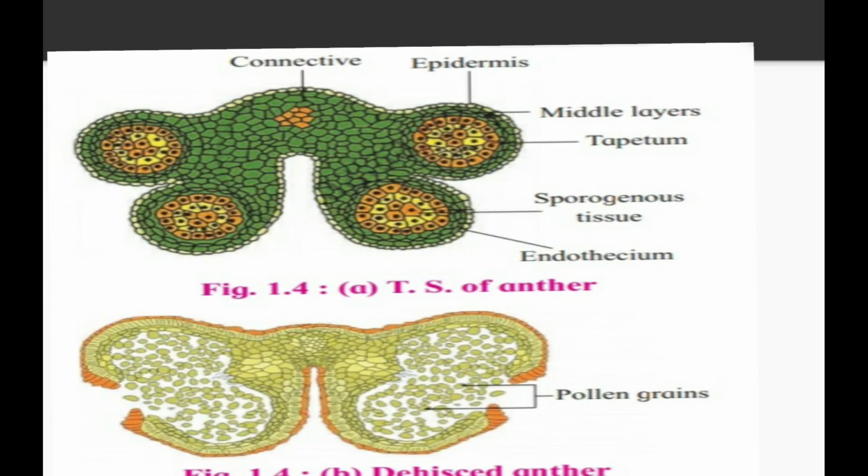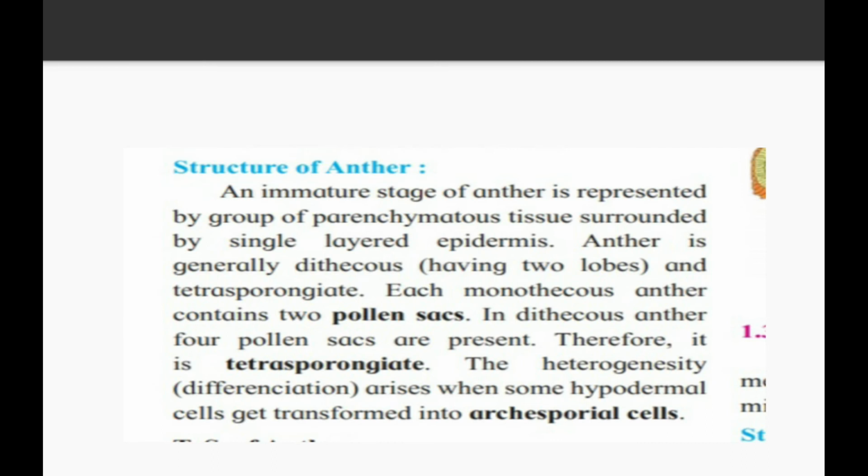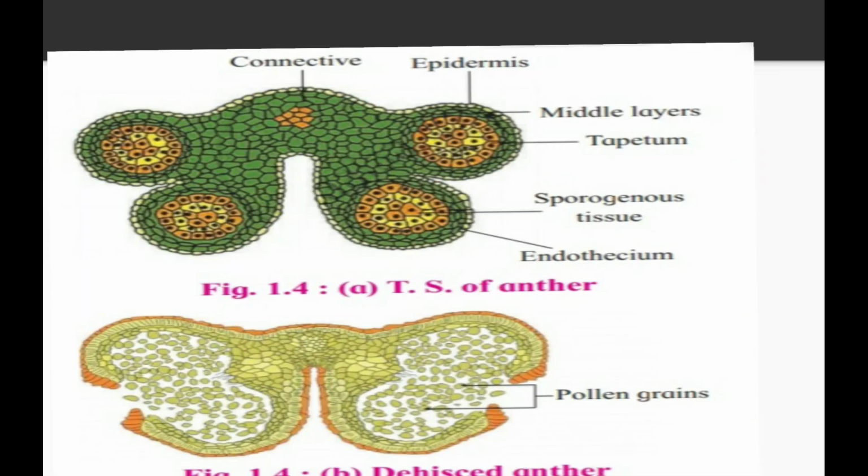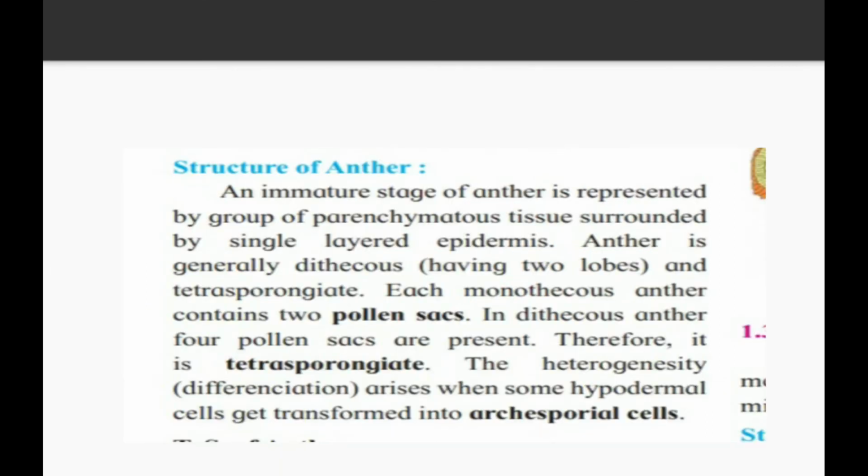Come towards the diagram. See the second diagram, that is the dehisced anther. Whatever pollen grains are mature, when they get matured they get released from the anther, and whenever there is a releasing process, whatever two or three layers are present on the anther get ruptured, and when they get ruptured the pollen grains come away from it. Section B, or the B diagram, is very very important.